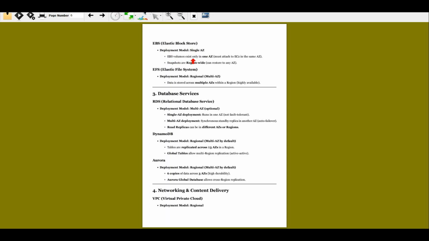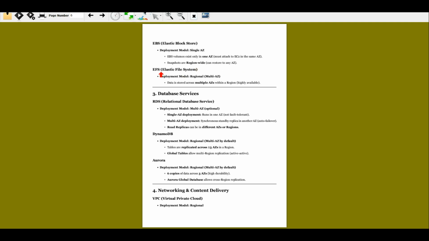EBS volumes exist only in one availability zone and must attach to EC2 in the same availability zone, and snapshots are region wide and can restore to any availability zone. You create a snapshot for backup, and region wide means if you put it in one availability zone, the snapshot can be deployed back into another availability zone in the region, right?